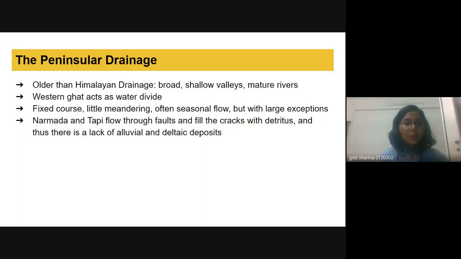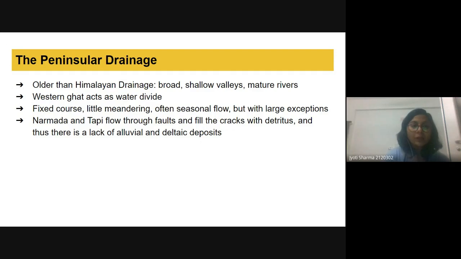Okay, so in the peninsular drainage, we also have the fixed course. Just like we know that in the Himalayan region, we have high deposition, and because of this high deposition and high speed of the water of the river, we get the meandering and the formation of the Oxbow Lake as well. So here we have the fixed course, little meandering, and often seasonal flow, but with large exceptions as well.